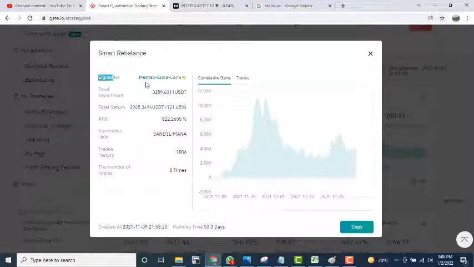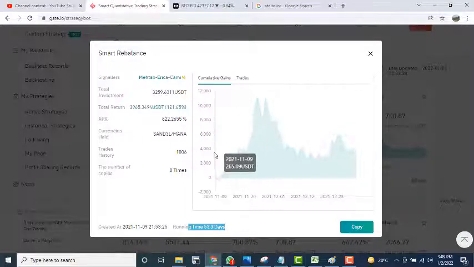This is the Meta Eric Kamek. This is a user, and he had invested around 3,259 USDT. After investing this amount, the total return he gained is 3,965, almost 122% profit. The currencies this user is holding are Sandal 3 and Mana, and the trade history is 106. Total running time is 53 days, and you can see the graph here.